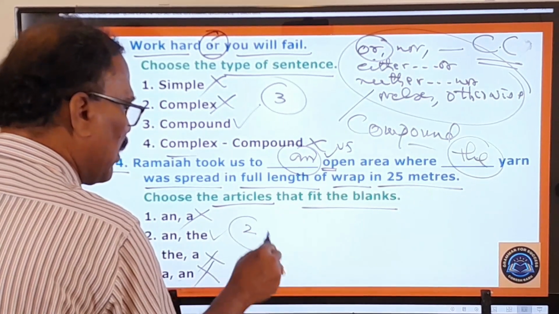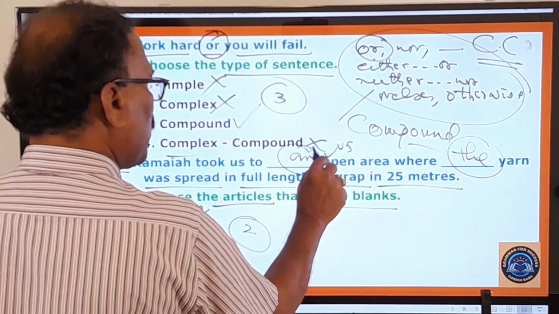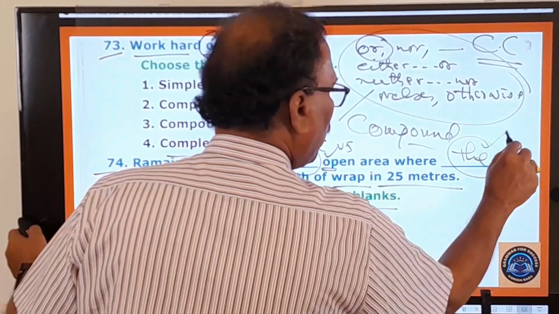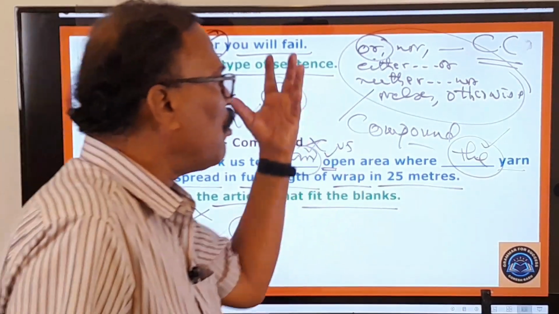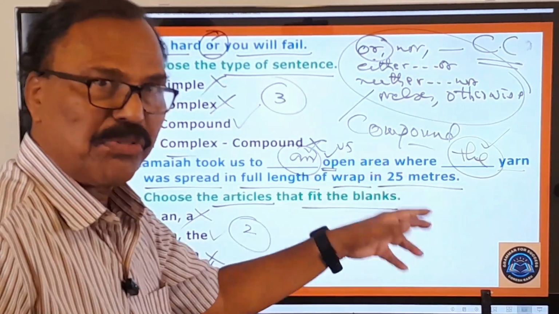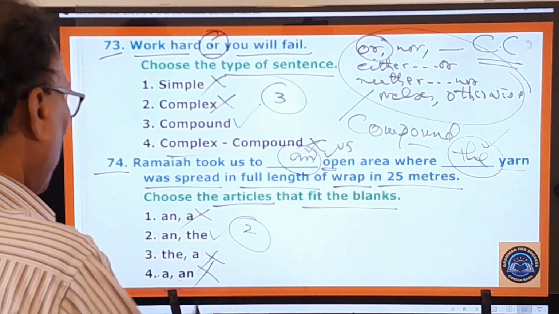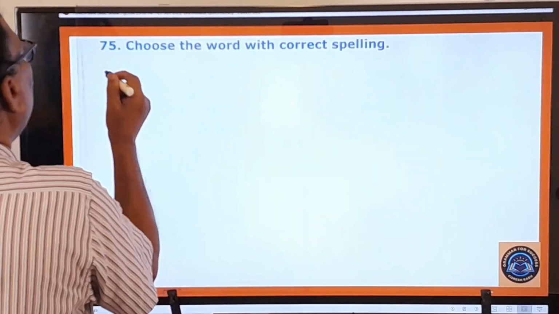Only the second one is your answer, because before this open area we should use "an", and before this yarn we must use "the". It's a particular one, because we are talking about a particular aspect, that is the yarn. Therefore we have to use the definite article "the" there. So "an" and "the", that is the right answer. Now let us move on to the 75th question.